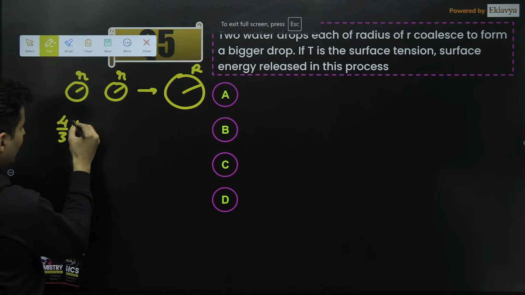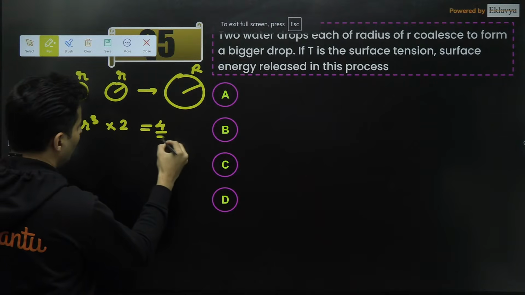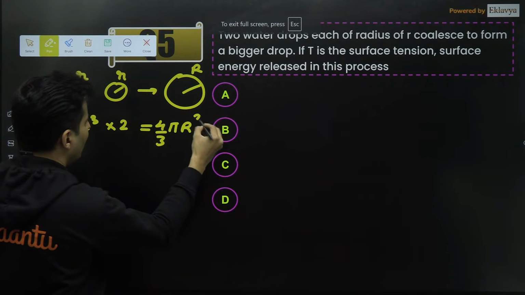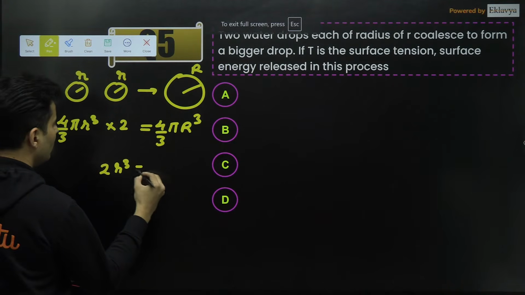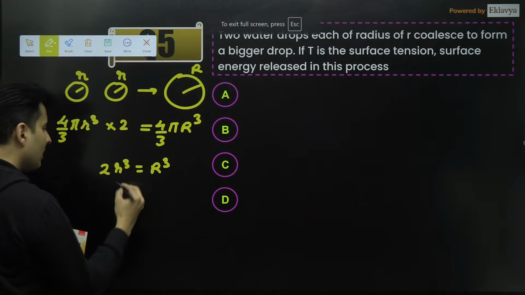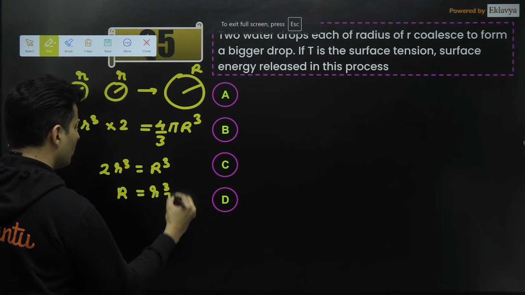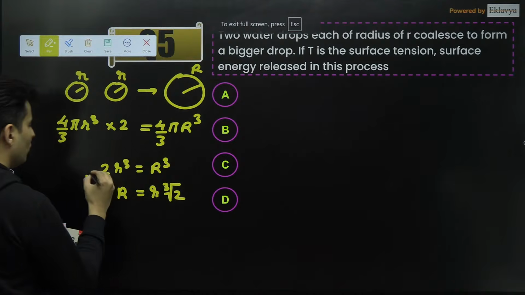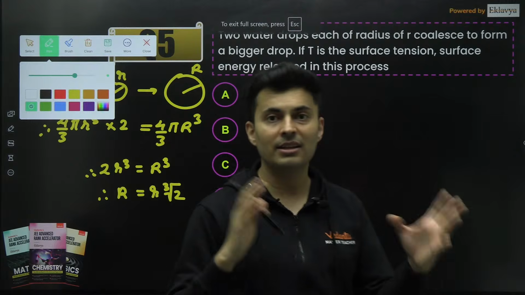So 4/3 πr³, there are two such drops, will give you 4/3 πR³. 4/3 π cancels. So 2r³ will be R³. Taking cube root on both sides, R will be nothing but r into cube root of 2. So this is the most important thing of the entire problem, where you find the relation between the radii.